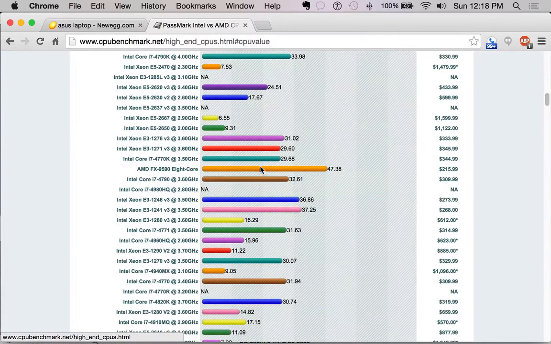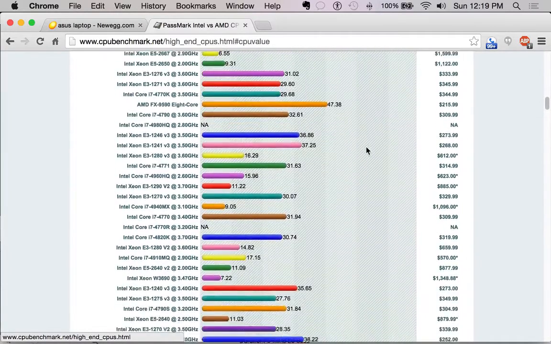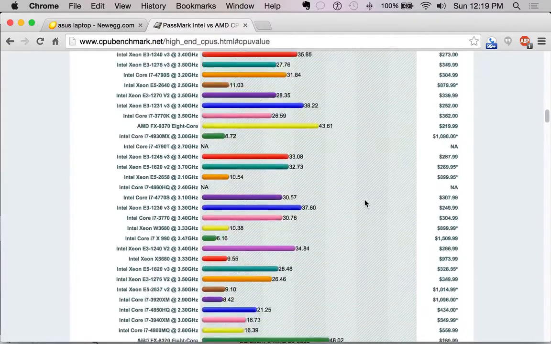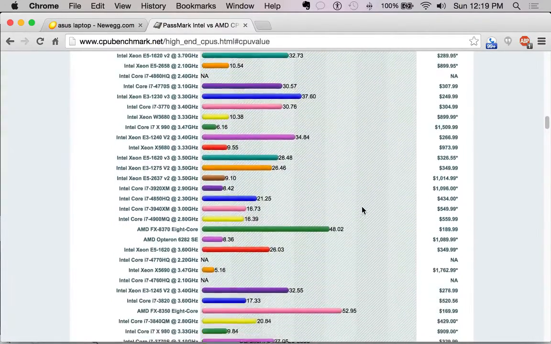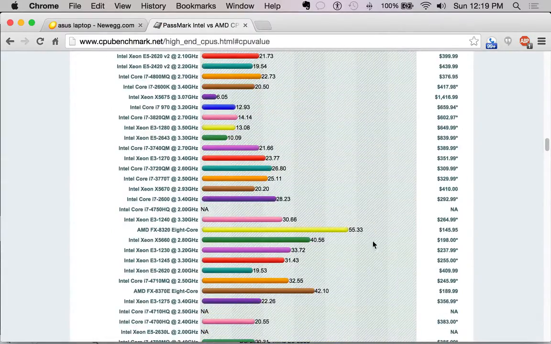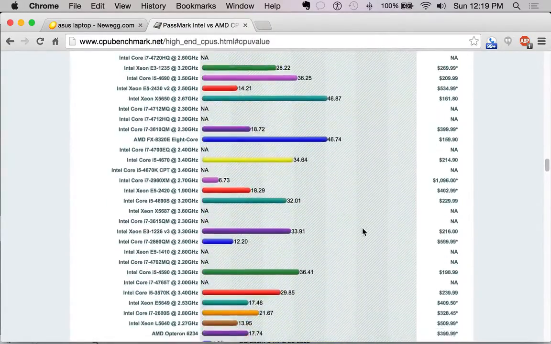So for a budget computer, AMD is my recommendation, and you'll notice that AMD is always the one that gives you the most value, right? So you'll notice that we're getting down in price: 200, 180, 160, 145.